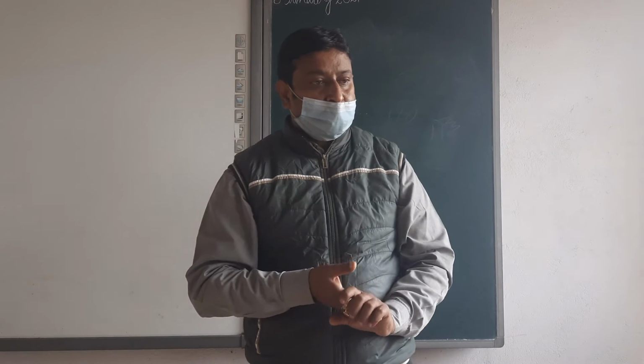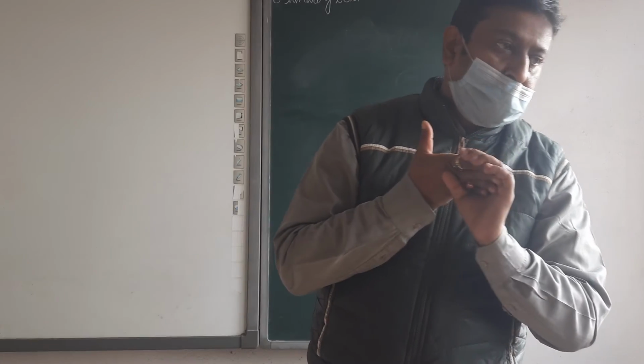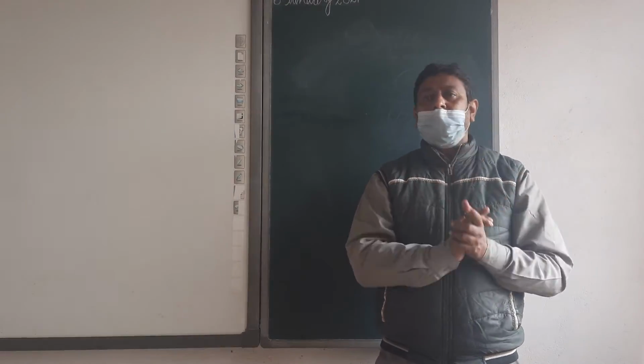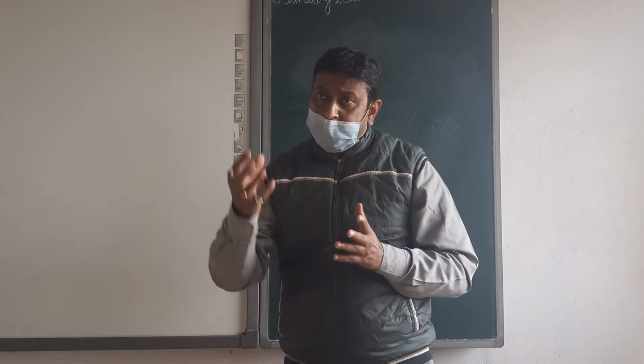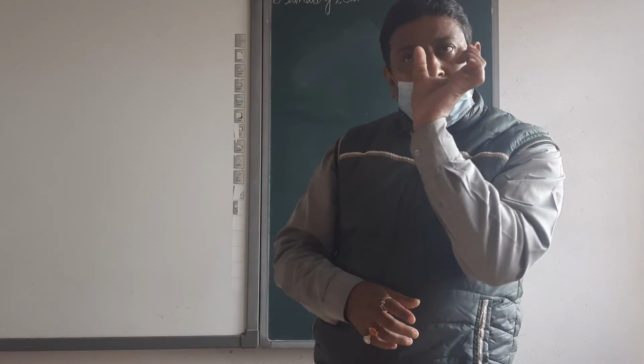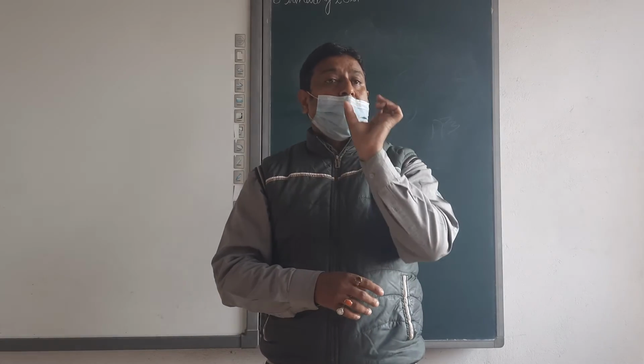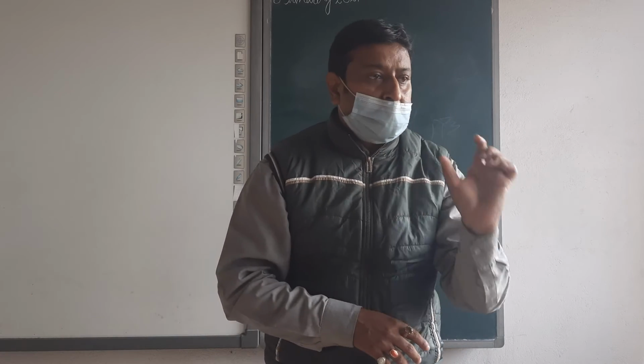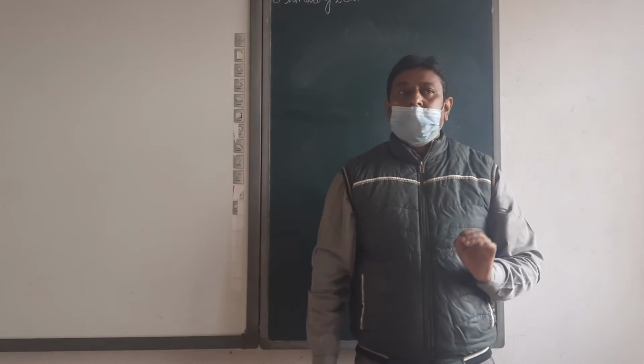Next. Next topic. Next is what? Labeling. Labeling is not a next topic, that is coming in the same topic. Labeling. In this packaging, one label is there on which the company is giving all the information about that product, that is called labeling.